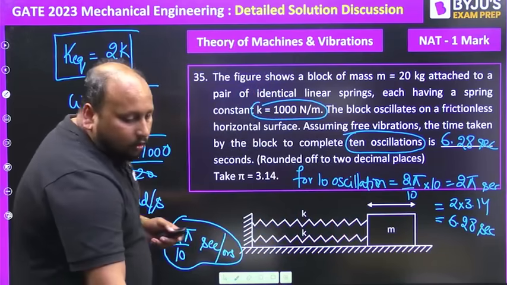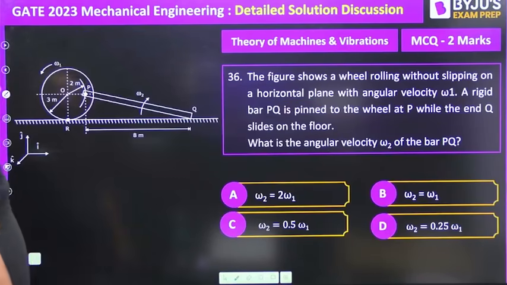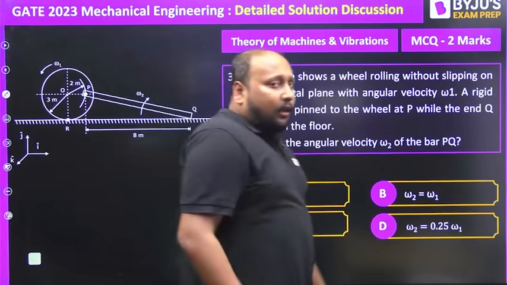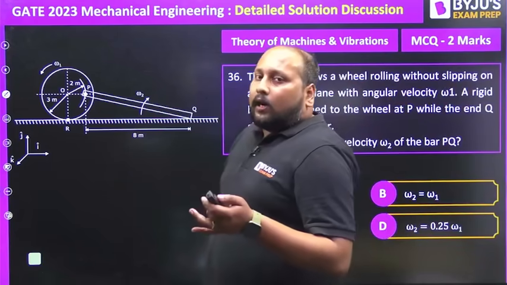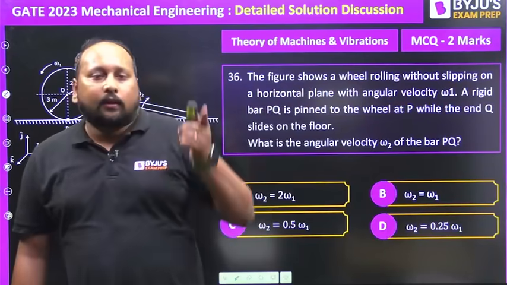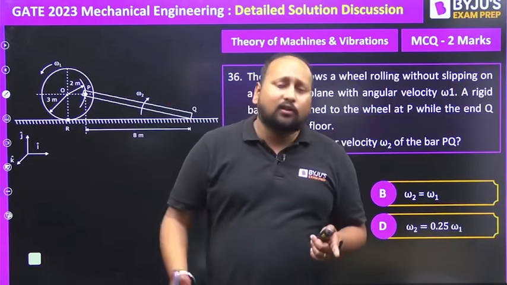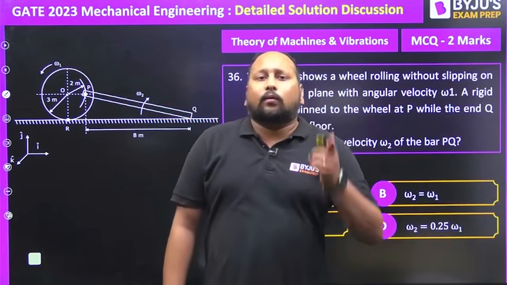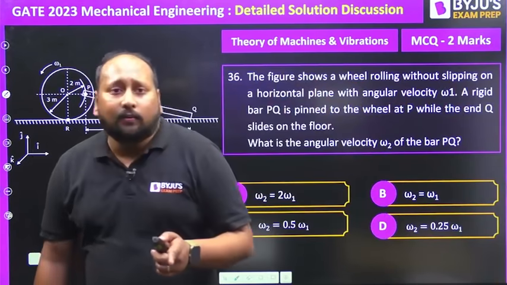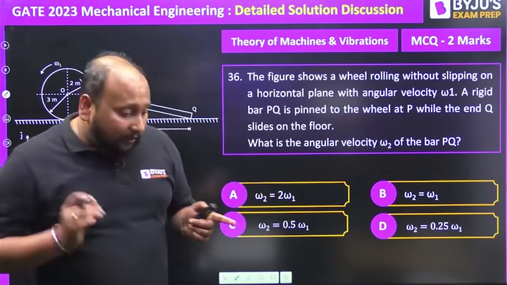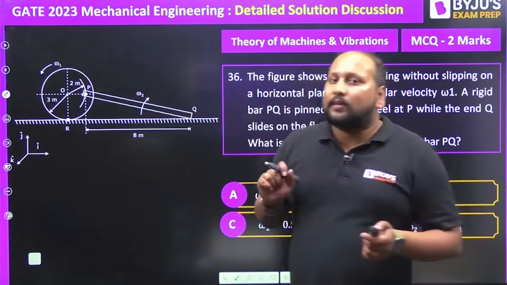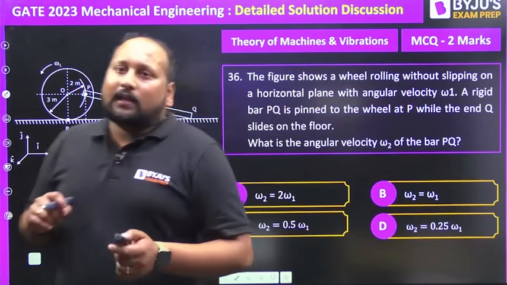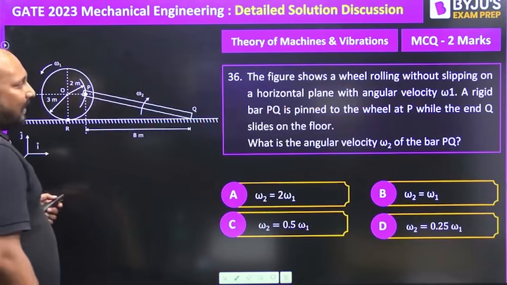Okay, fine. So now let's proceed to the next problem from the theory of machine. Now, this problem is a very interesting one. If you remember, during the revisions also I always tell you, please try to solve the questions from velocity analysis, because almost 95% of the time you get questions from this topic. So in this problem, we can use that concept very easily.